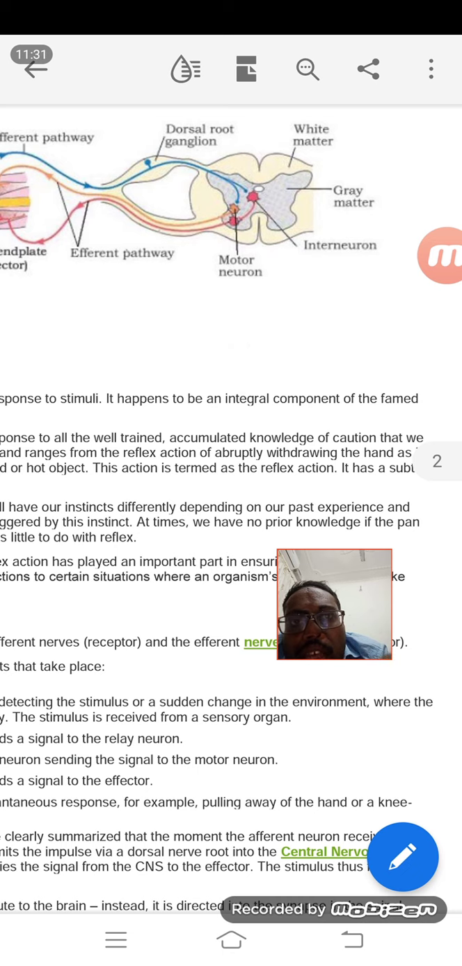An interneuron means a neuron which connects within the spinal cord to convey the message. That means after the message has reached the spinal cord, there should be something which gives the instruction to the motor neurons. That particular connection is done by this interneuron. So they will carry that and the message will be given to the hand or leg. Is it clear? So this is the main thing you have to understand.